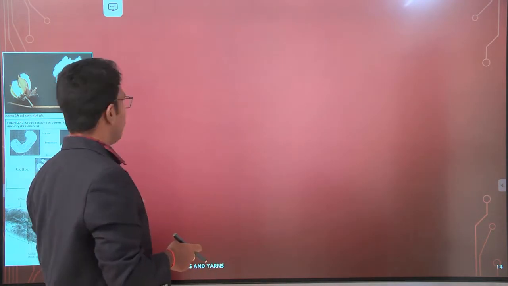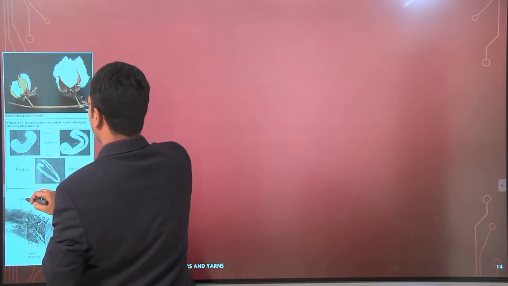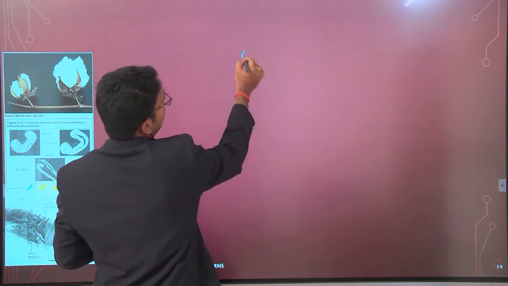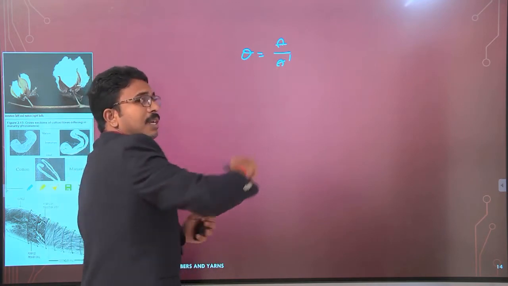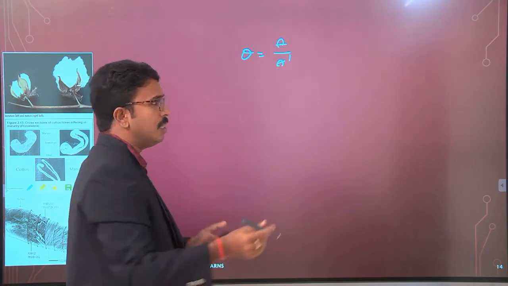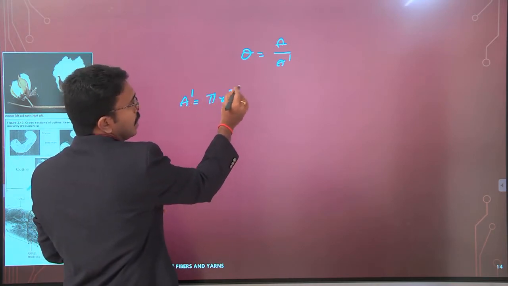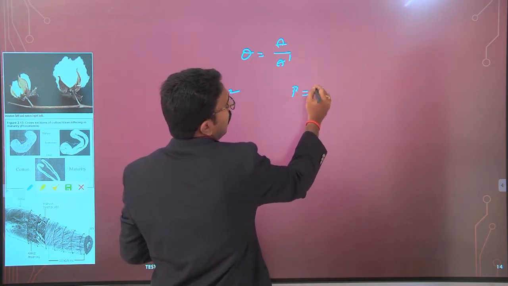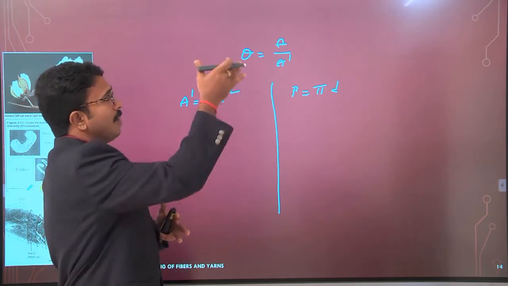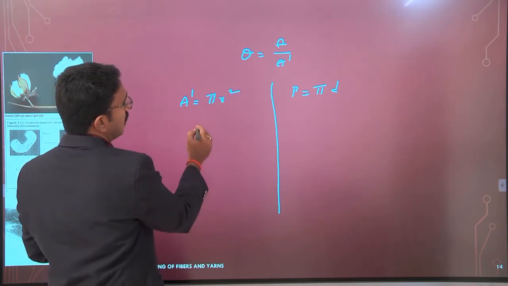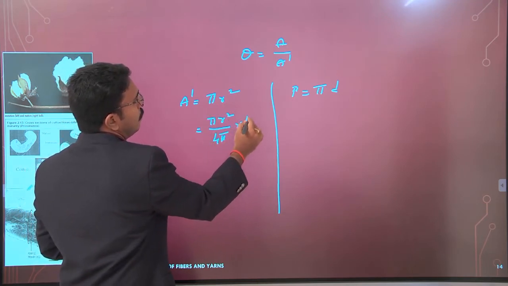So what are we doing here? We have taken this theta as A by A dash, where A dash is the area of the circle with the same perimeter. The area of a circle is pi r square and the perimeter is pi d. From this we derive a small relationship, by means of which we can find this theta value. So with pi r square, initially we divide and multiply by 4 pi.